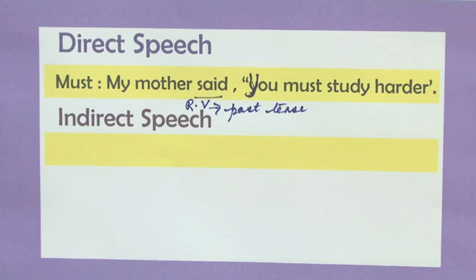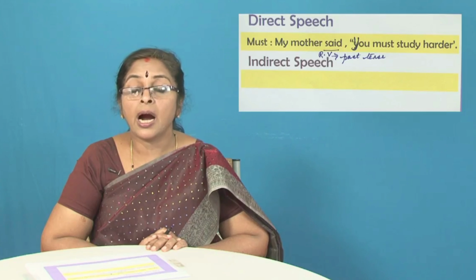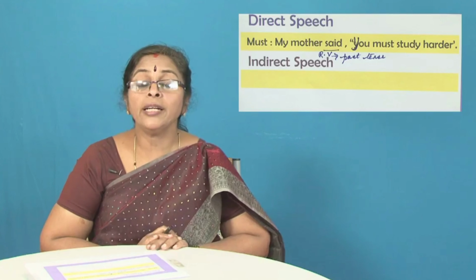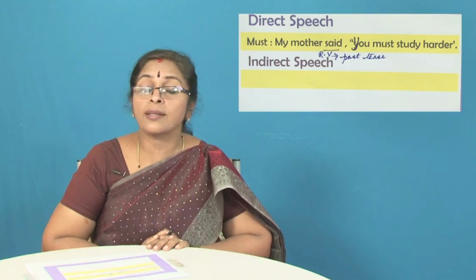You must study harder. So, my mother said that I must study harder, or you could say my mother said that I should study harder, or you should study harder, or he should study harder, or she should study harder.